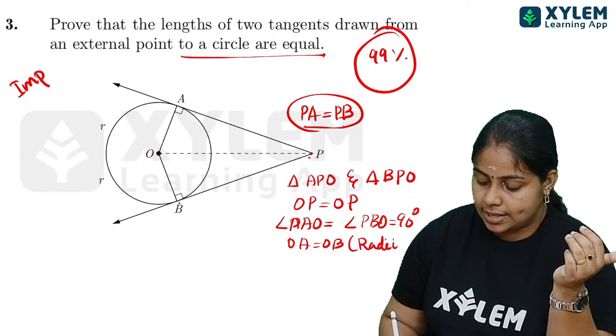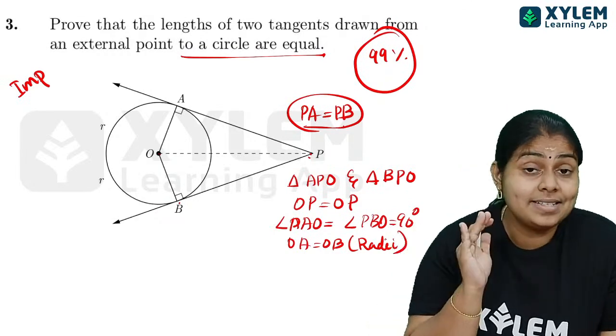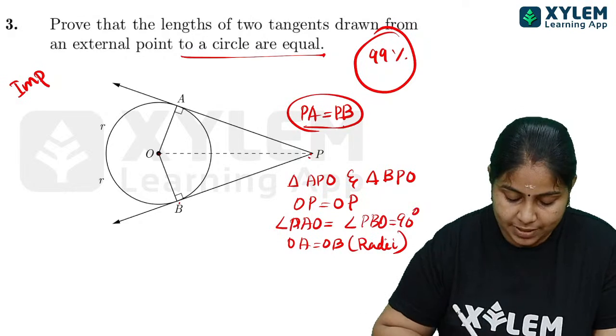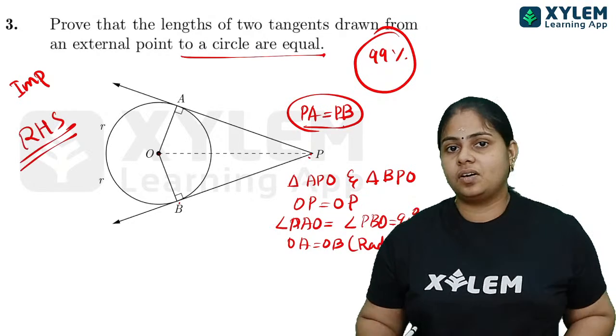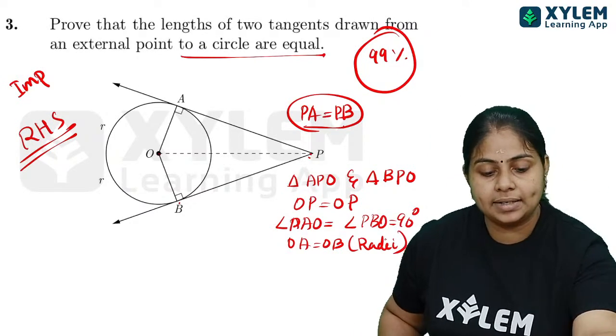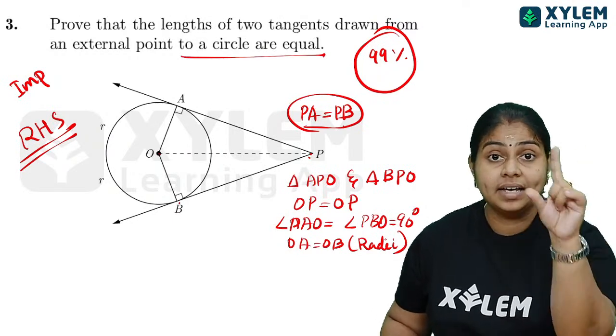Now see children, when we get 90 degrees, a hypotenuse and a side, what can we apply? We can apply the RHS rule, right? Triangle congruency we have studied. So when we want to apply the RHS congruency rule, we must have a right angle.